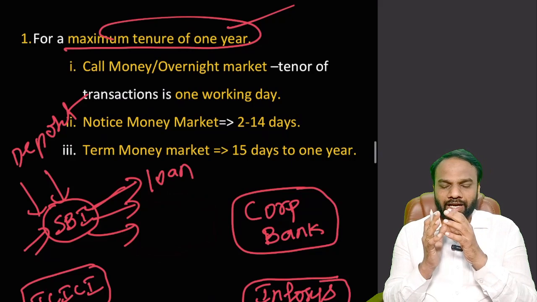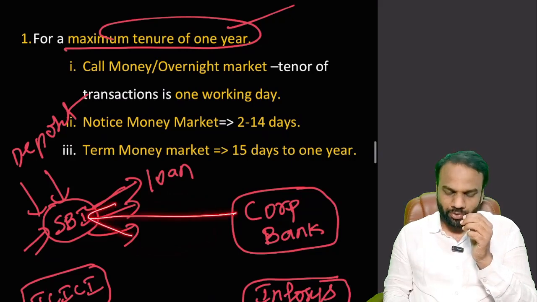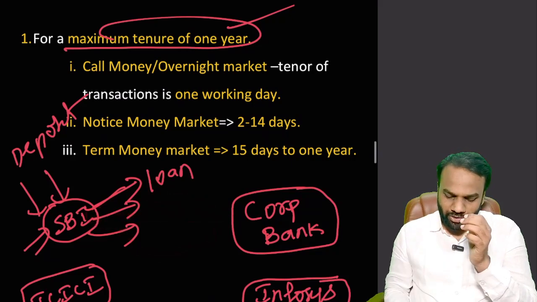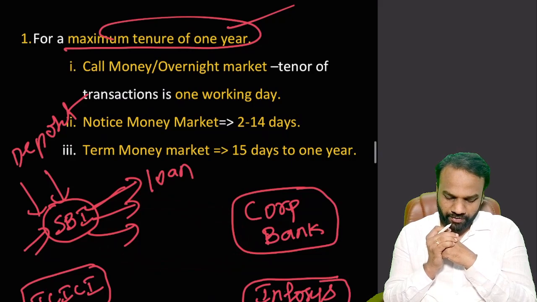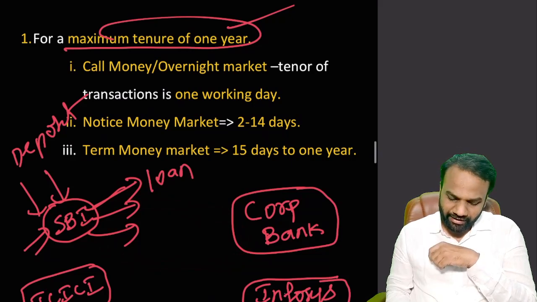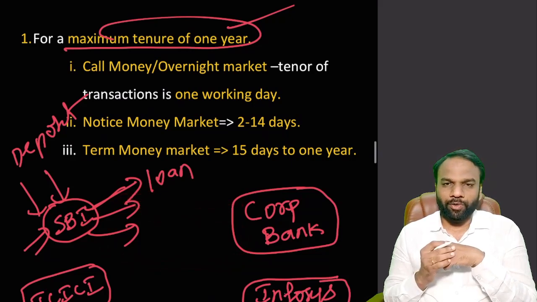So now the loan which the Corporation Bank has given to SBI for a temporary period, this happens through what? Money market, and this process itself we call money market operation. Okay, money market operation. So very important point to note. So here we have taken that Corporation Bank will give loan to SBI.